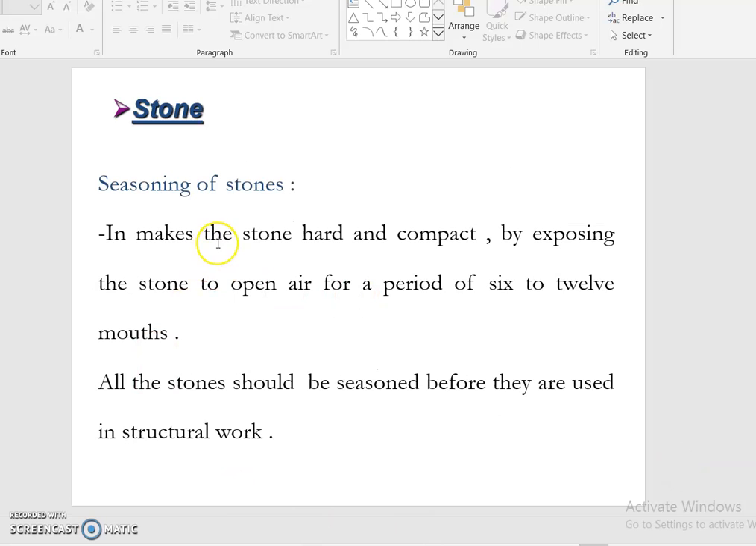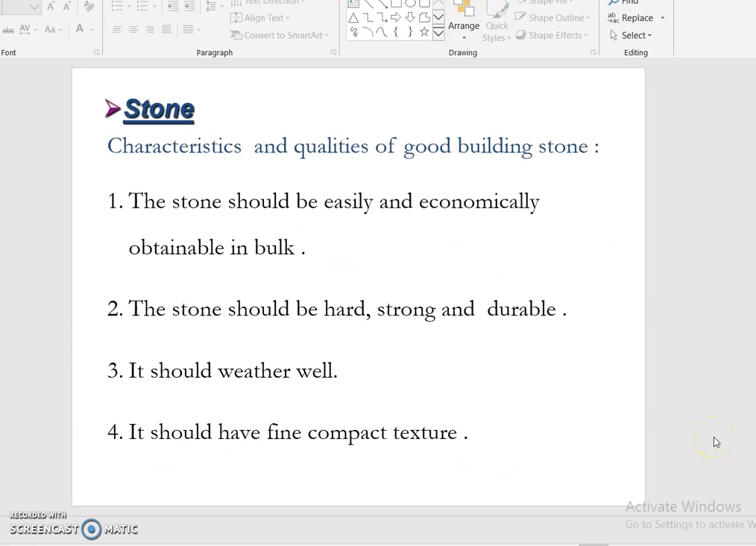So seasoning of stones, based on the atmospheric condition, makes the stone hard and compact. By exposing the stone to open air for a period of 6 to 12 months, all the stones should be seasoned before they are used in structural works.